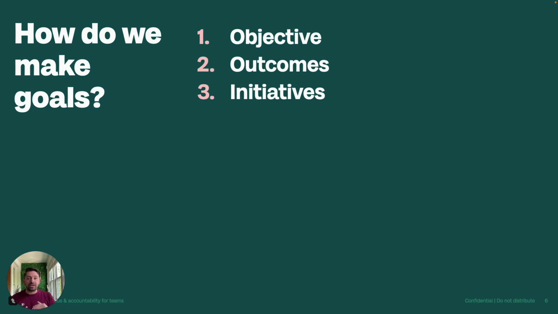Now, underneath our objectives are going to be outcomes. This is going to be in Tability parlance, but this can be adapted to a lot of different goal-setting methodologies, whether you're using OKRs or others. But really, our outcomes are just how we're going to measure our success on our objective. If we accomplish all of our outcomes, that means that we have accomplished our objective. So we're really looking for 3 to 5 metric-driven outcomes.